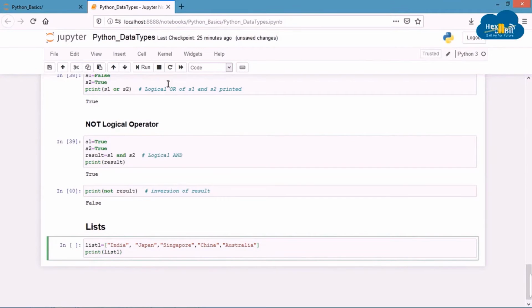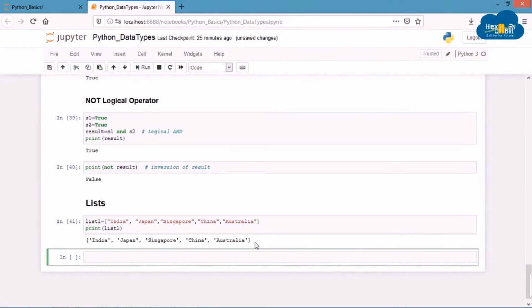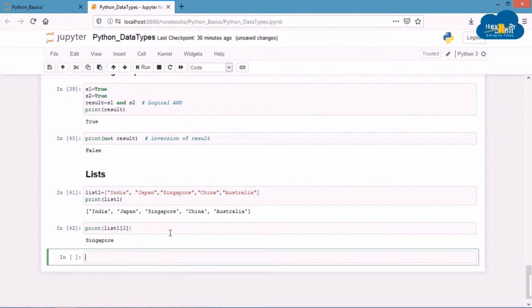Now print the list. As you can see, all the items have been printed. We can also access each element of the list separately, as we did in the case of string. Again, the index starts from 0. Let's print the item present at the second index by mentioning the index in square brackets. So you can see that Singapore has been printed.